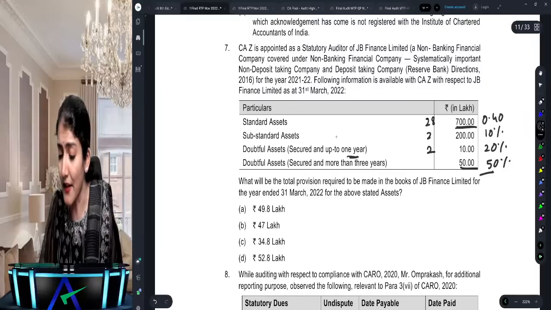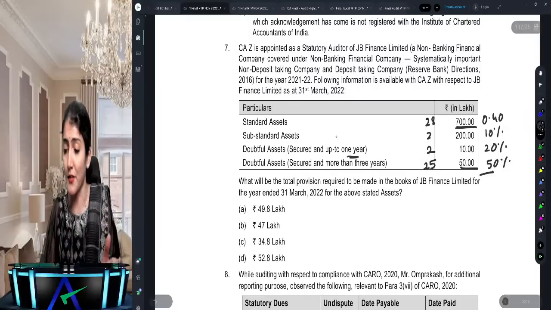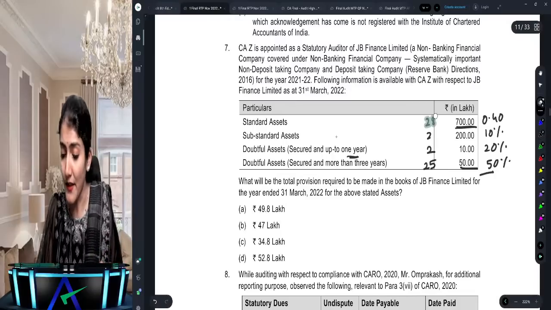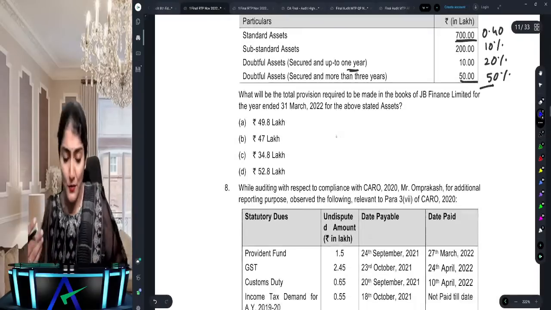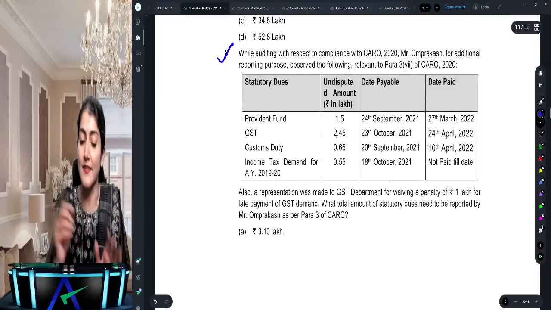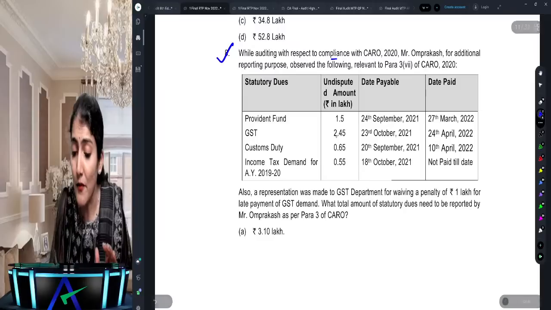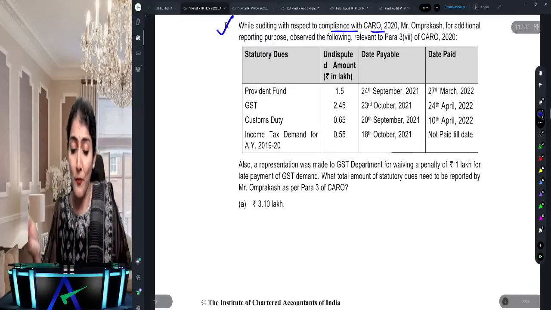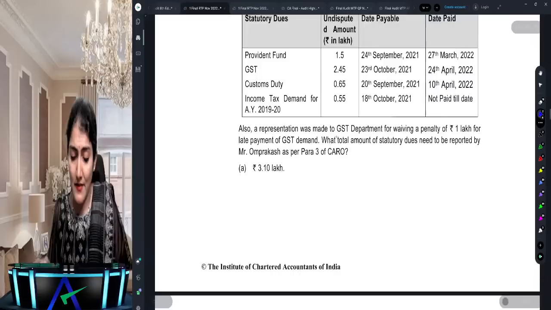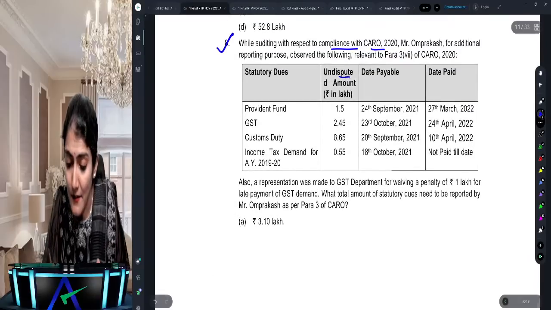And then after that, again, you have the 2, and then after that, the 25, right? So it's coming over there to 49.8, right? So that's the answer to that one. But this is the question regarding the statutory dues. While auditing with respect to compliance with CARO, for additional reporting requirement, observe the following. And now it says undisputed amount payable and when it has been paid.